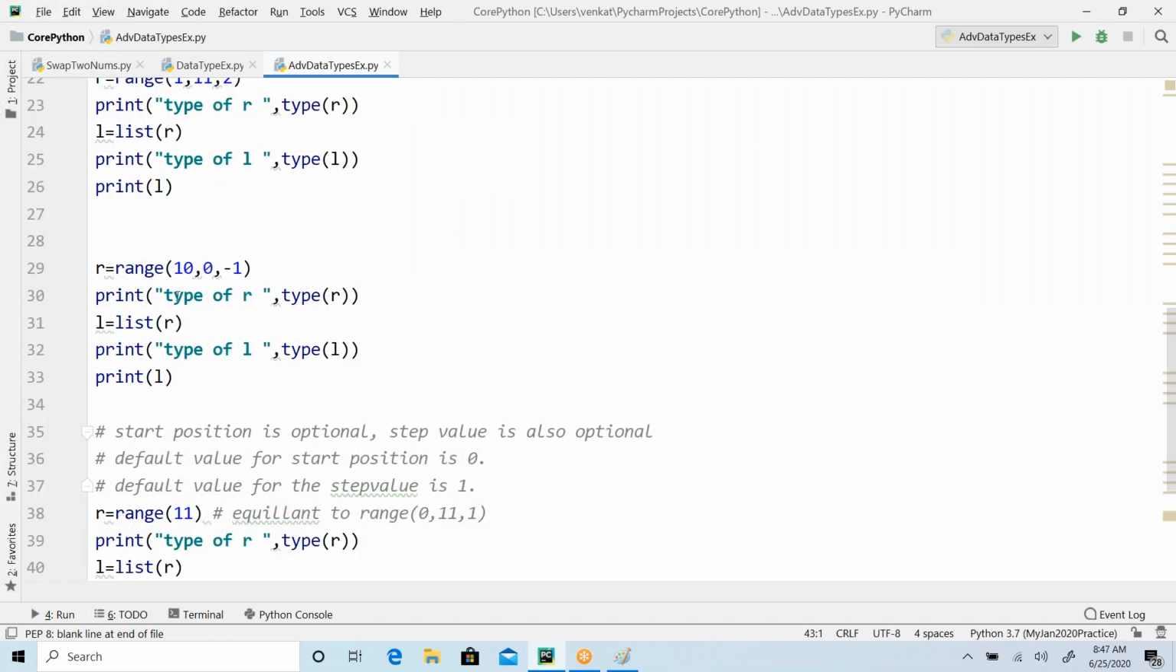If you print range directly, it's not going to show you the values. It simply says range of the numbers. But if you want to extract the numbers, you have to cast it into a list or a tuple or a set, whatever you want. You can use any data structure. It need not be a list. You can use a tuple also, and a set also.